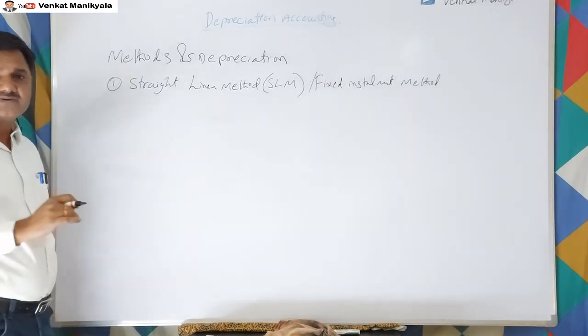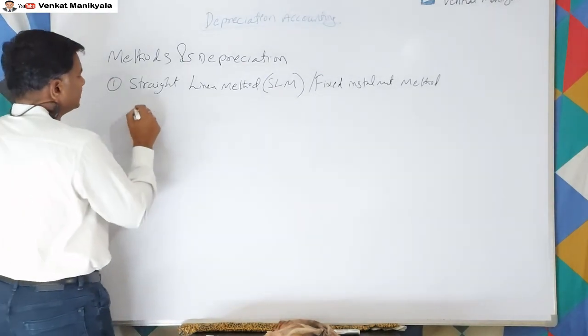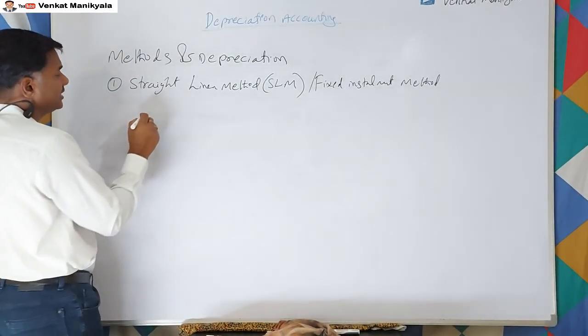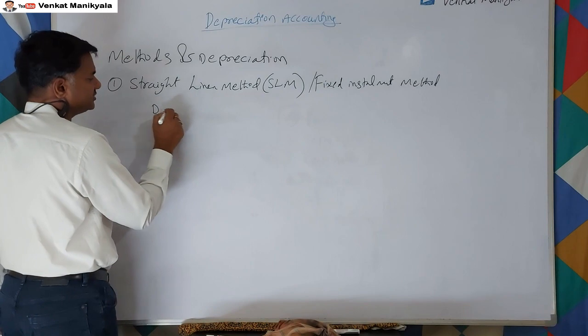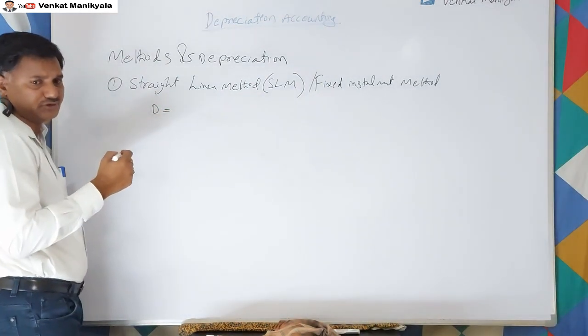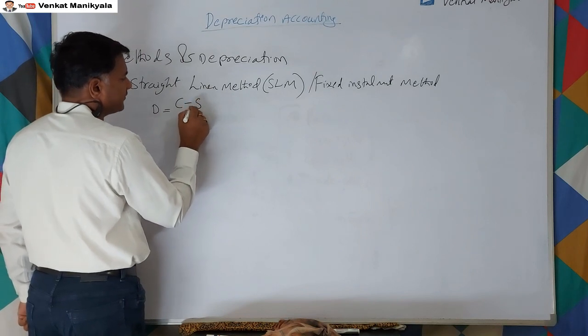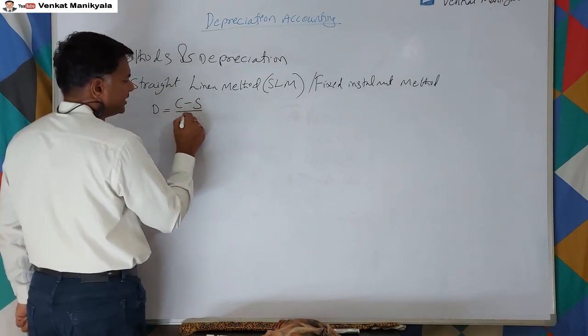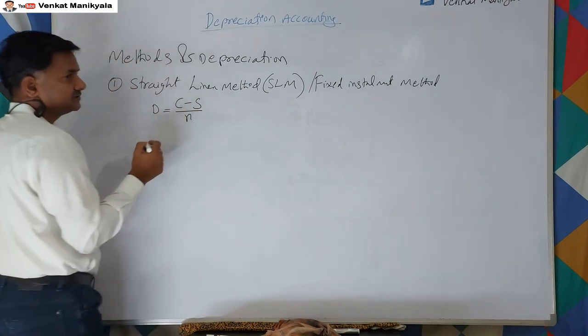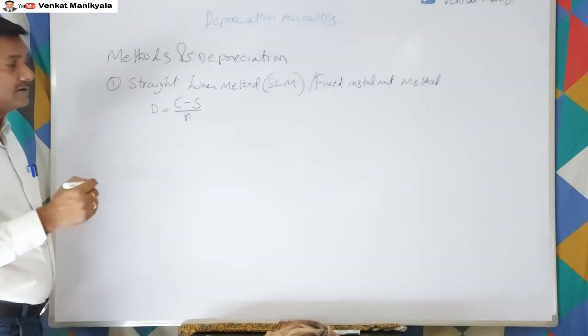So what is the principle for this straight line method? Under the SLM method, depreciation is equal to cost price minus scrap value divided by the number of years of its useful life.